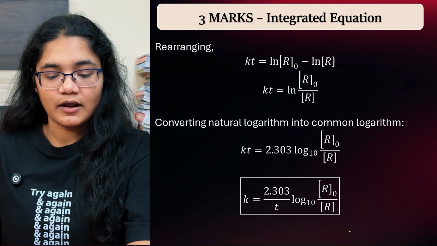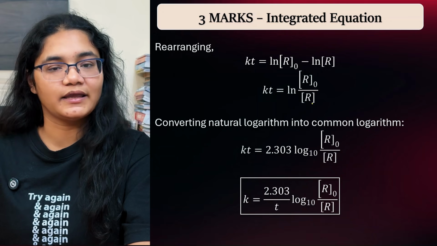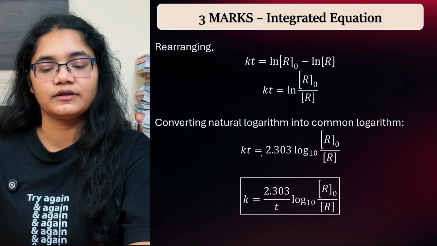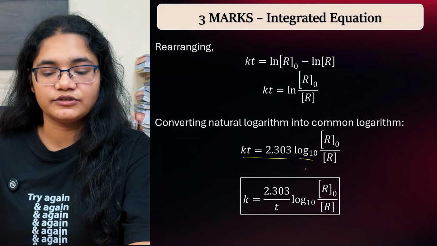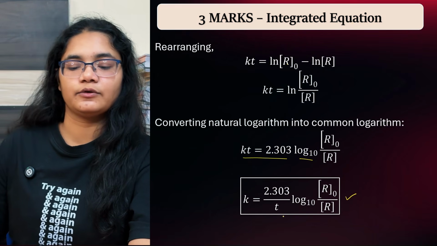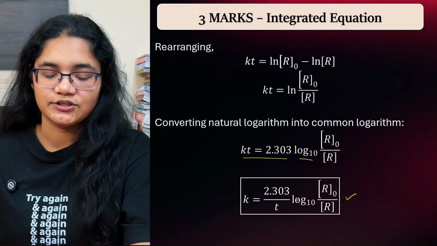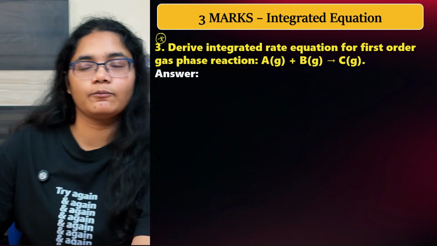Clear? Now rearranging this equation, Kt is equal to ln of R naught by R, and converting the natural logarithm, we get 2.303 into log of R naught by R. Now if you arrange it, K will be equal to this, and that is your equation for the first order derivation.